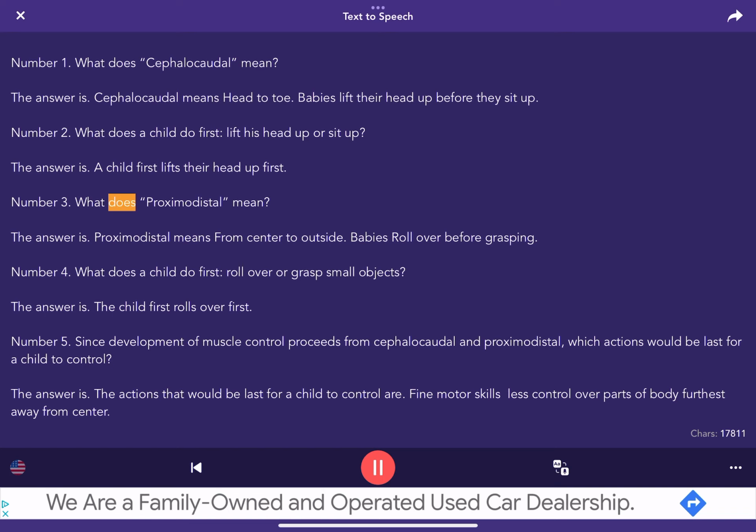Number 3. What does proximodistal mean? The answer is, proximodistal means from center to outside. Babies roll over before grasping.